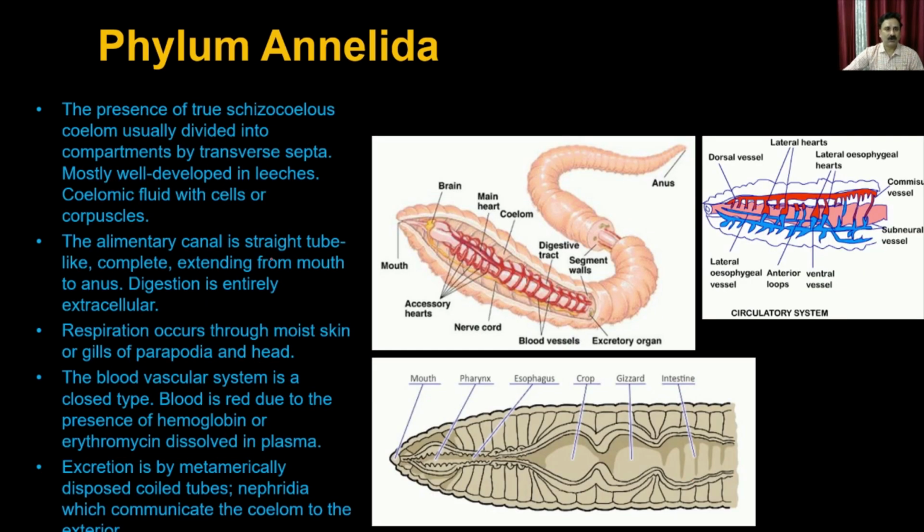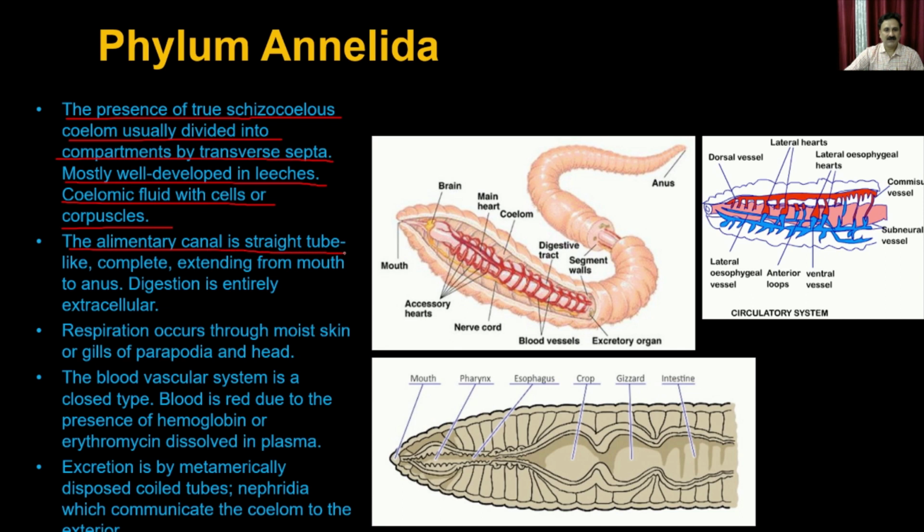Now, the true schizocoelous coelom is usually divided into compartments by transverse septa, mostly well developed in leeches. Coelomic fluid with cells or corpuscles. So this is your coelomic cavity, where you have the different types of organs.